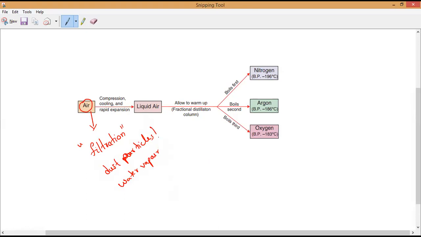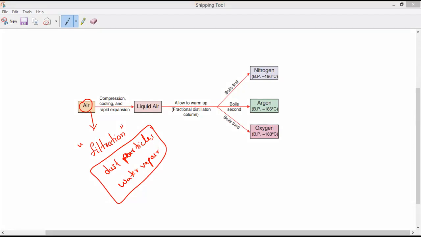Observe very carefully. What is the reason why we should remove the dust particles and water vapor before going for separation? That is a very, very important question. An industrial question. In the future some of you may become engineers. So what is the reason why we should filter the dust and water vapor, and even carbon dioxide we can remove, because they will become solid in the cooling process and they will block the pipes. Do you understand, everybody?